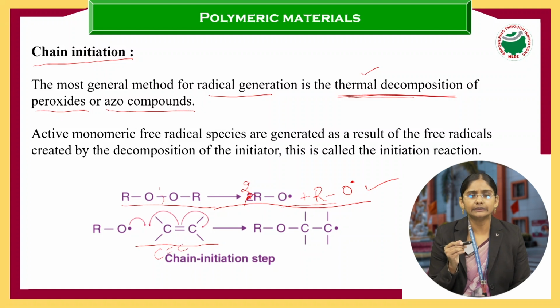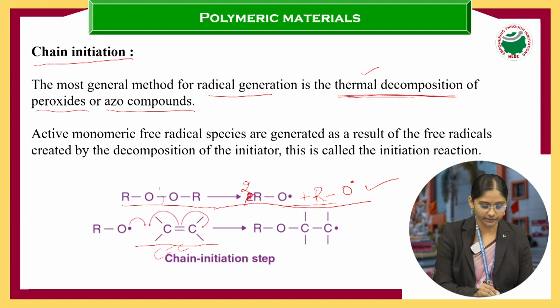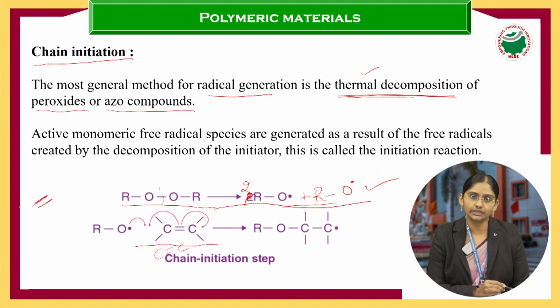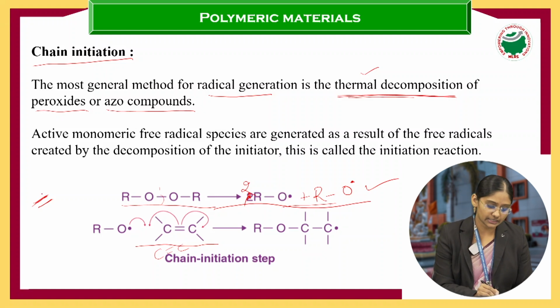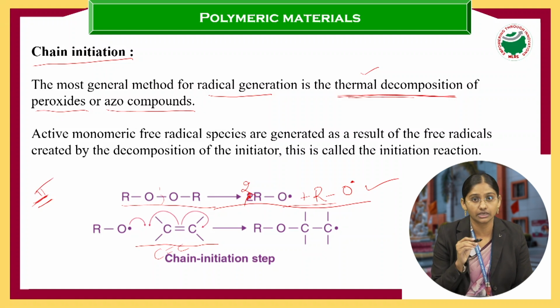Now whenever a double bond or a triple bond is there, what happens? Let's take the double bond. If a double bond is there, what does it mean? One bond is the sigma bond, 100% a sigma bond, and the other is the pi bond. It is not even a bond, just an electron cloud.